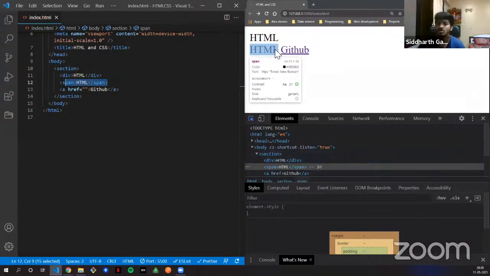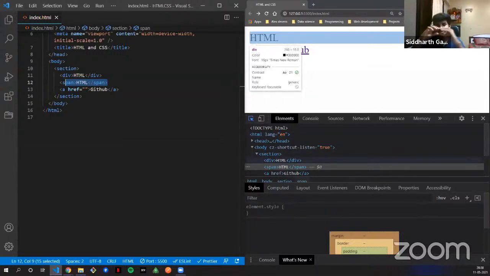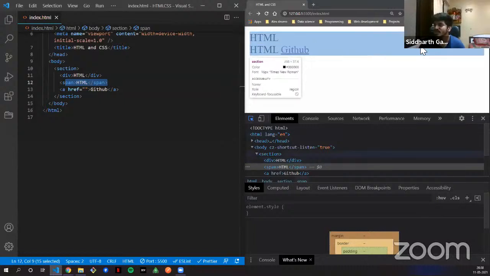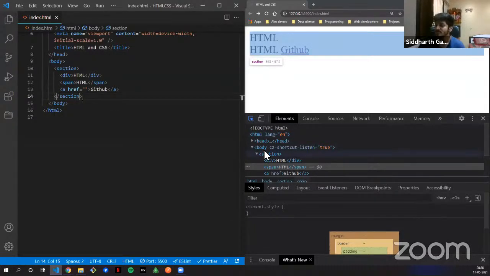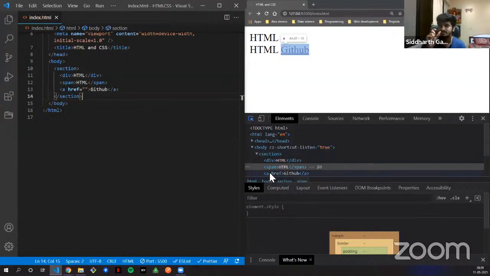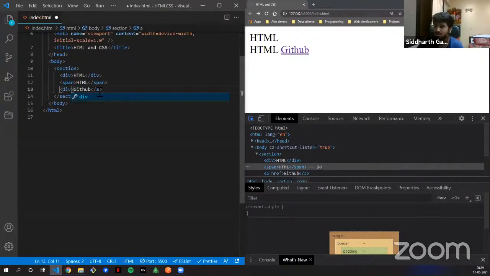But what the inline does is, it tells you, this is my space, I will stay here. You can fit in 10 more people until the width of the page is done. So that is another difference between a block level element and an inline level element. By the looks of it, the inline element takes in that much space. The anchor tag is another inline element, so when you hover over it, it only takes in that much space. Now if I put in another div tag over here, I put in another div tag.